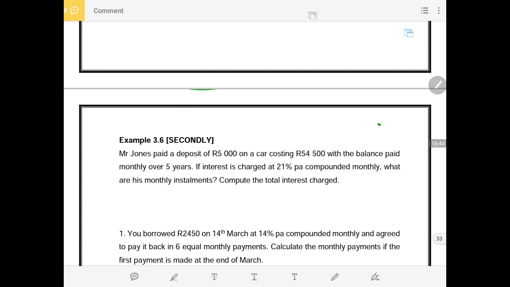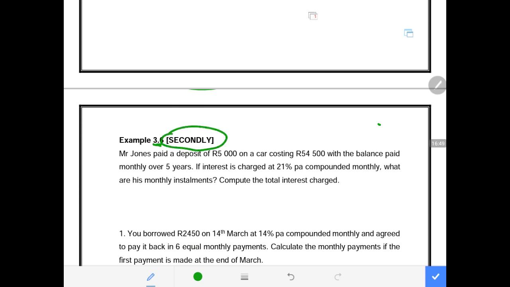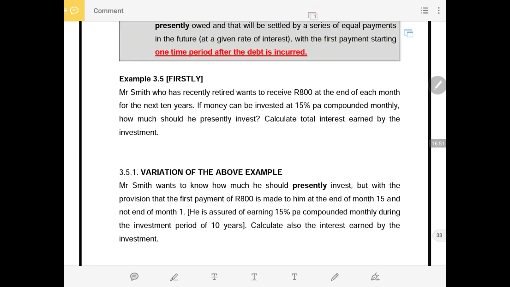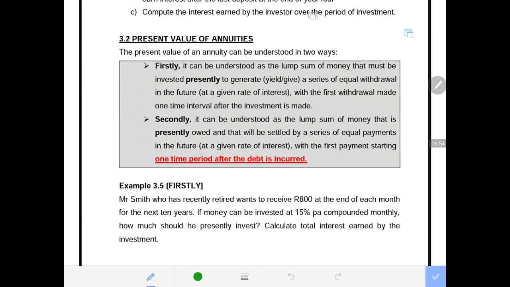Now, example 3.6, which is secondly. What do I mean when I say secondly in this example? In other words, I am now back to the second part.